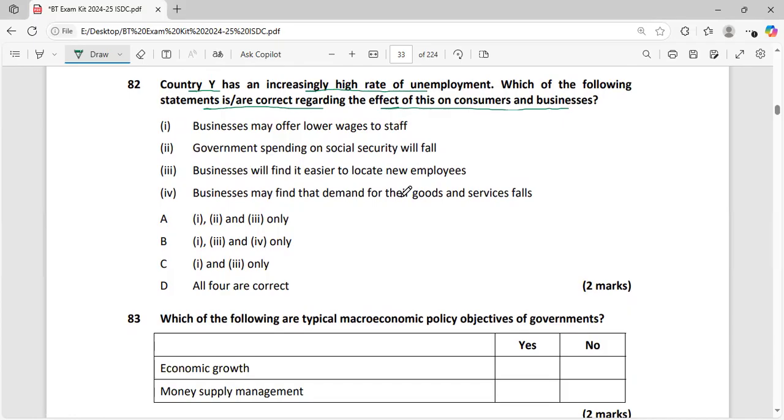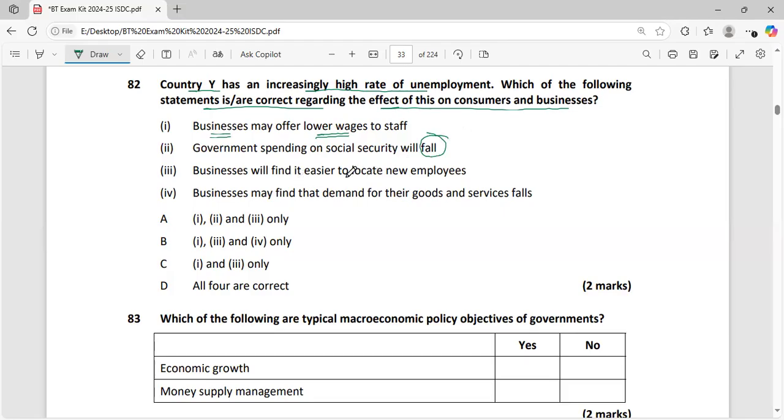So country Y has an increasingly high rate of unemployment. Unemployment rate is high. Which of the following statements is correct? First one is businesses may offer lower wages. Definitely where there is high unemployment, businesses will offer lower wages. Number two, government spending on social security will fall. Government spending in this situation will rise.